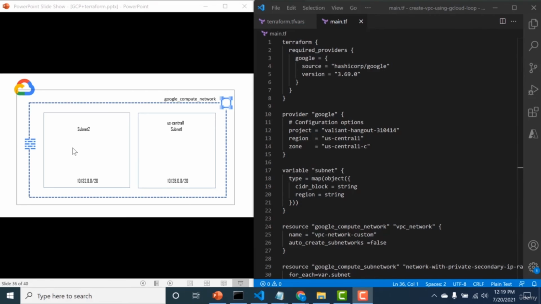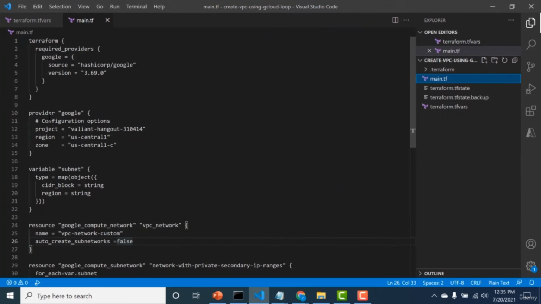Hi, in this particular chapter, we'll again create a VPC network, but unlike the previous chapter where we were able to create auto subnets within each region, we will explicitly create two custom subnets. And these subnets would be one in US Central 1 and the other one could be in any other region. You can also specify a separate CIDR block. And once this particular network is done, as an assignment, what I would want you guys to do is create a firewall rule that would allow ingress of TCP/22 so that we can create a virtual machine in our next chapter and we should be able to connect to that particular virtual machine. So let's see how the code looks like. So let's go through our code.